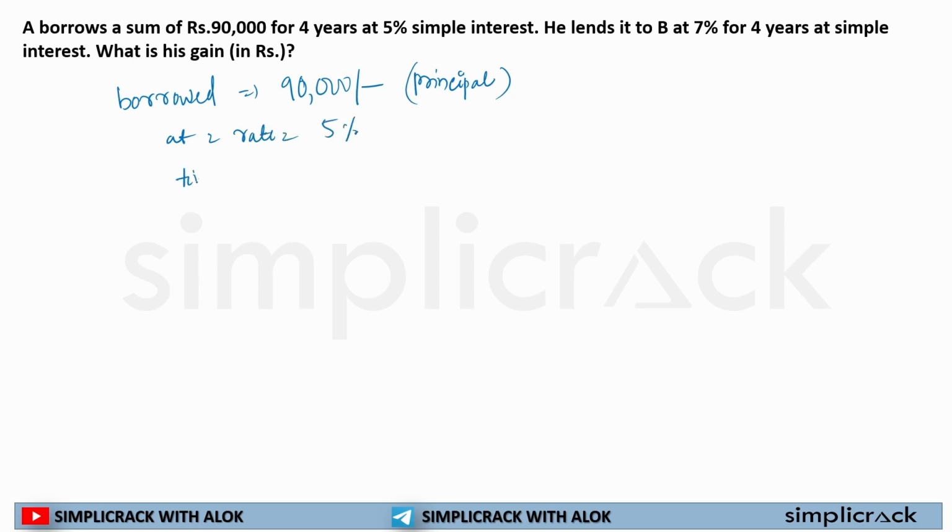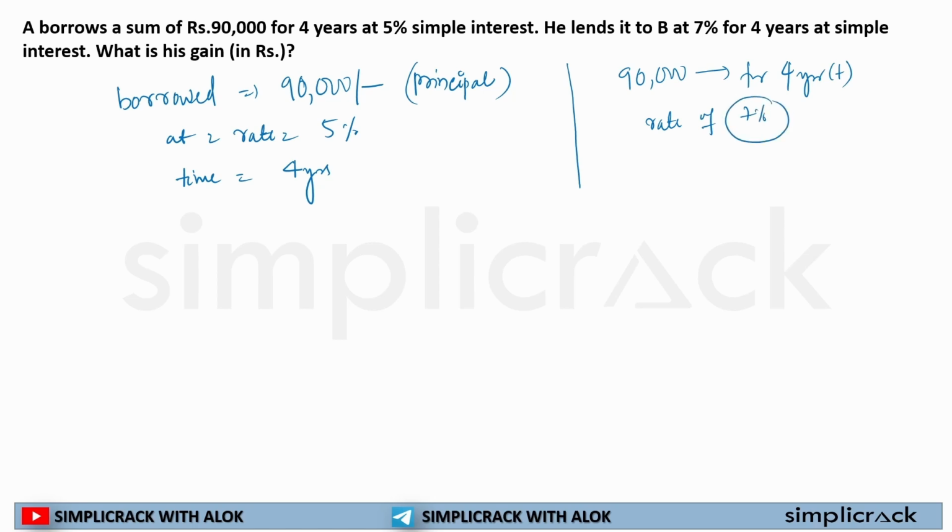Now, what is the time period? That is 4 years. Now what he is doing? He has the principal of 90,000. He is giving that 90,000 for 4 years, same time period, and at a rate of 7%. At a rate of 7%.